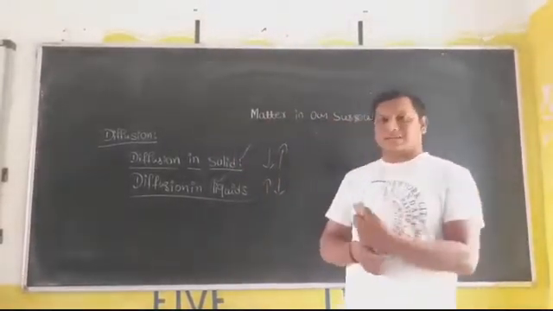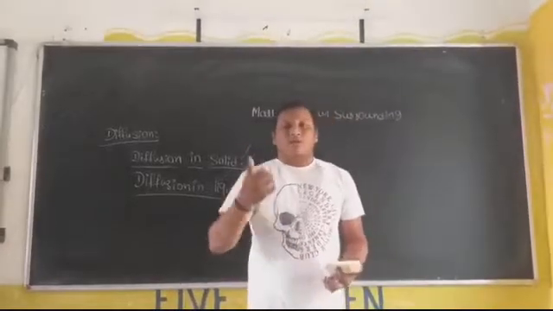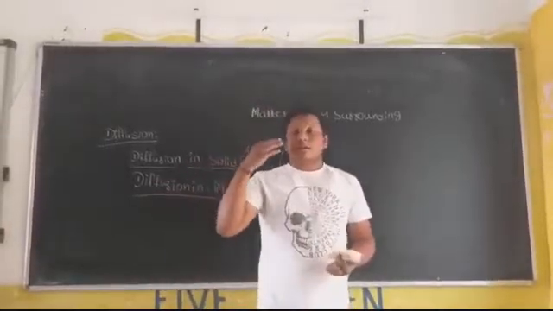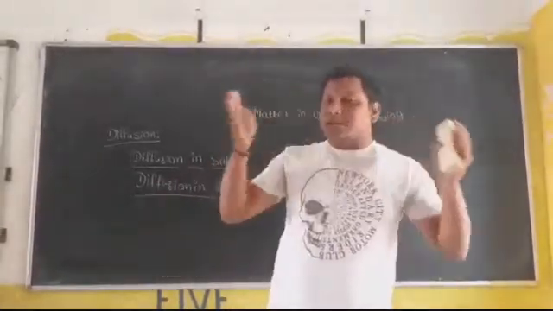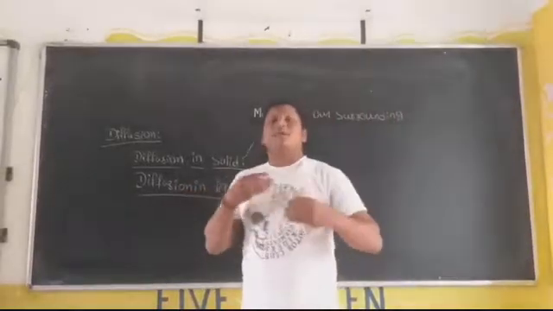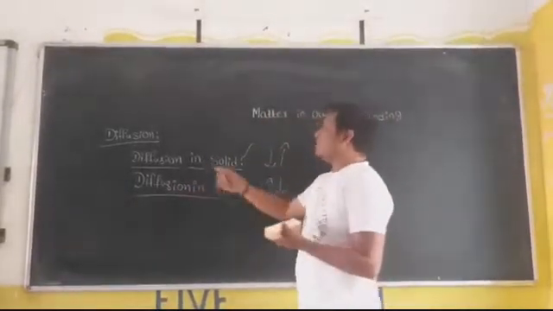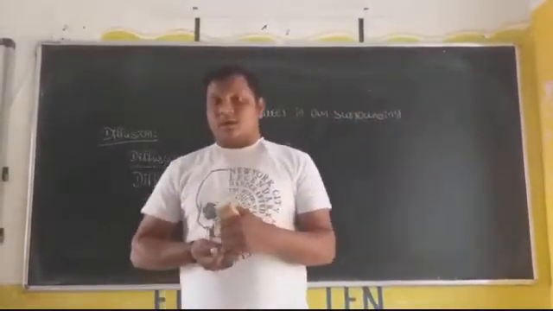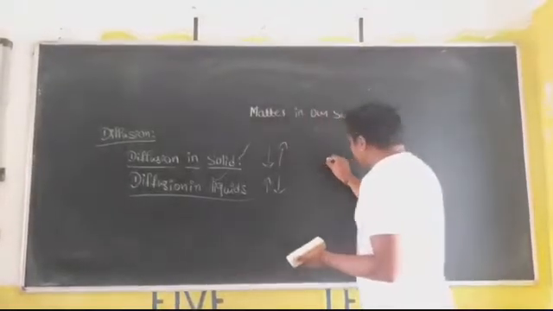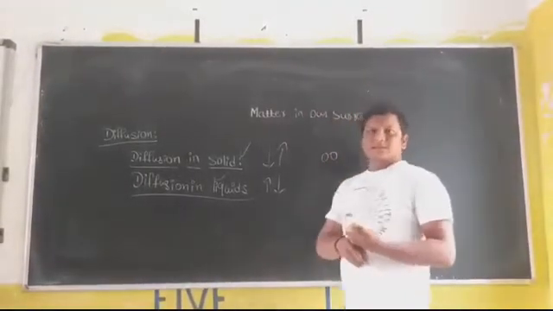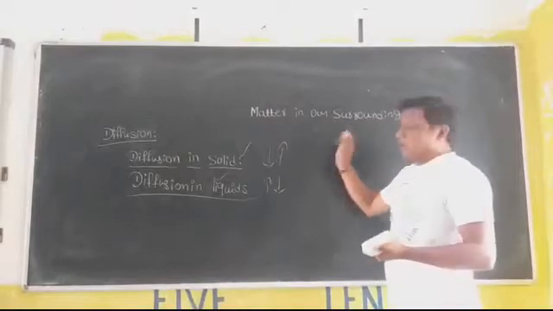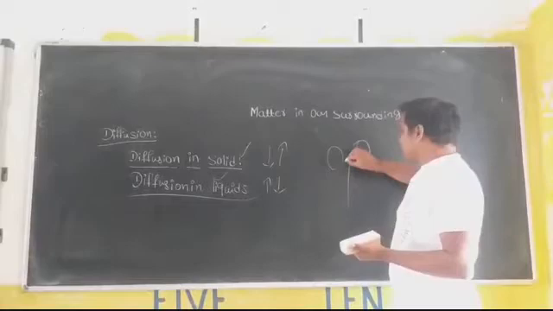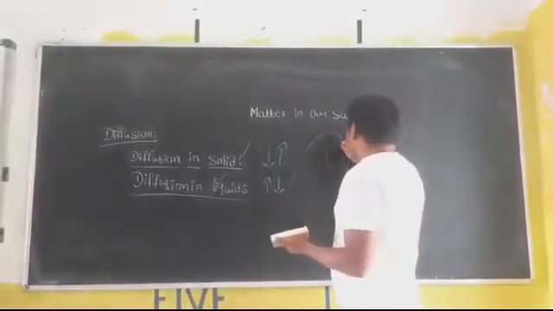Okay, just take one example. I already told you: take some water and add some ink. What happens? Do the ink and water stay in a separate state? No, both are mixed together because of this diffusion property. What happens when you add the ink to the water? In water also we have some interparticle space. Just take these as water molecules. In water we have some interparticle space, and this space is occupied by the particles of ink.